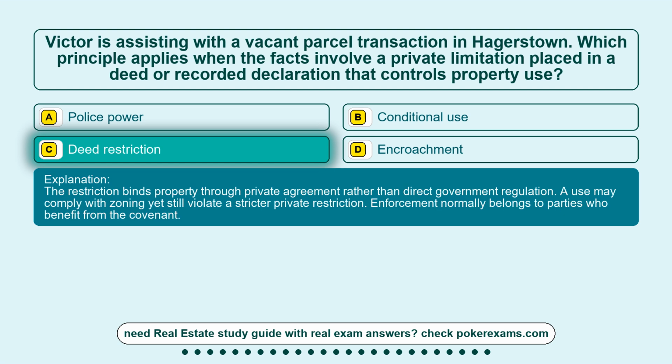The restriction binds property through private agreement rather than direct government regulation. A use may comply with zoning yet still violate a stricter private restriction. Enforcement normally belongs to parties who benefit from the covenant.